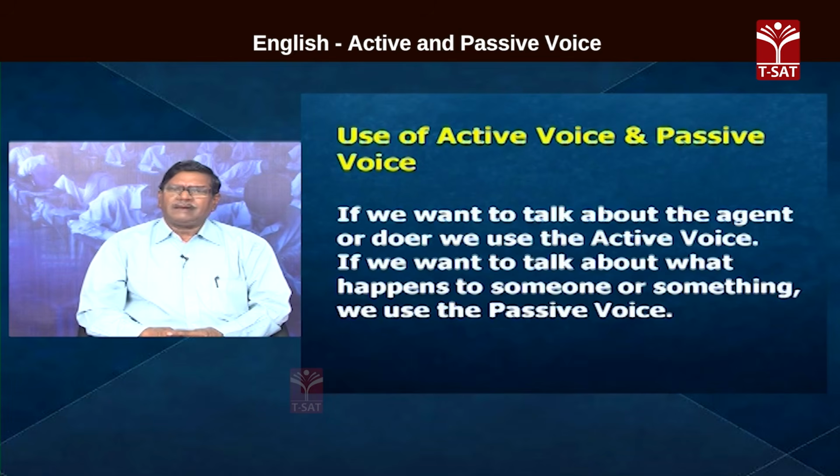When we want to talk about what happens to someone or something, we use the passive voice. So, passive voice is used when we want to talk about what happens to something or someone, but not the agent. In place of the agent, the object in the active voice is given preference.